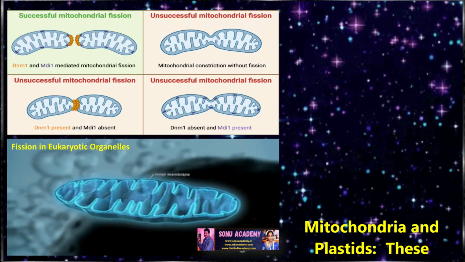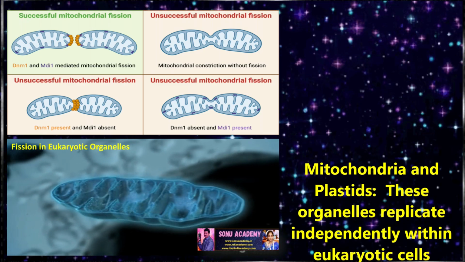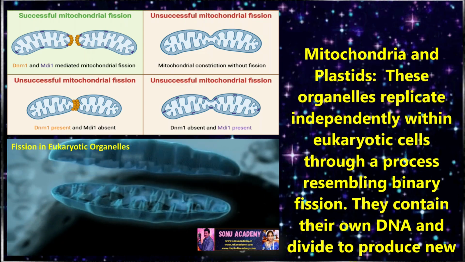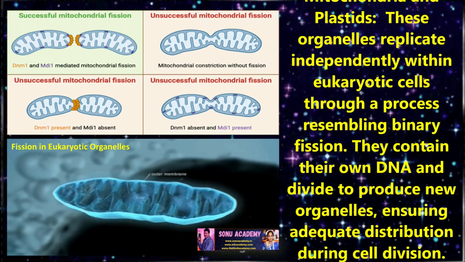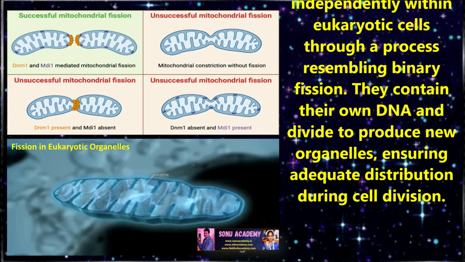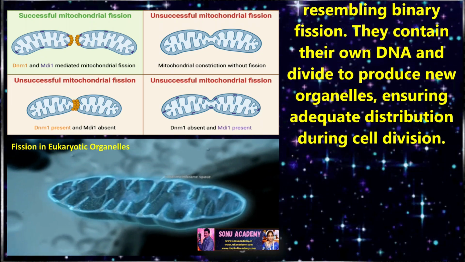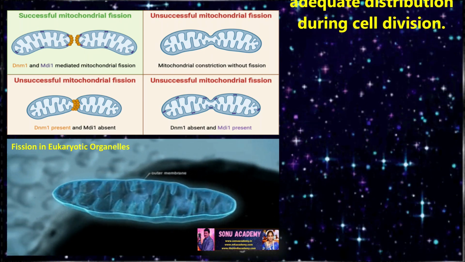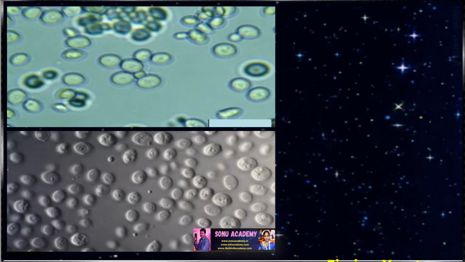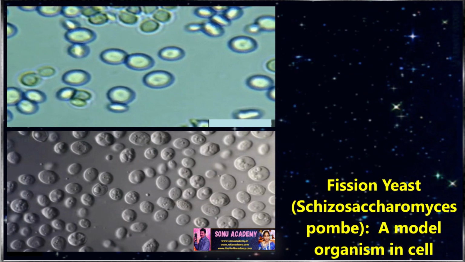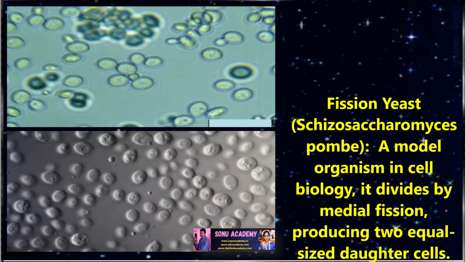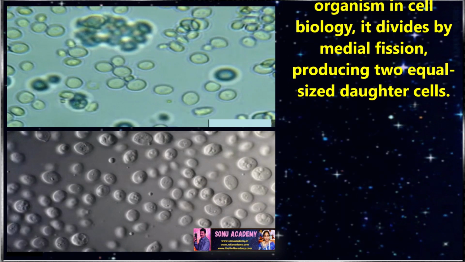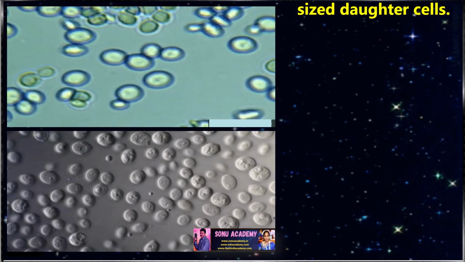Let us discuss fission in eukaryotic organelles. Examples are mitochondria and plastids. These organelles replicate independently within eukaryotic cells through a process resembling binary fission. They contain their own DNA and divide to produce new organelles, ensuring adequate distribution during cell division. Children, now let us see fission in other organisms. A model organism in cell biology divides by medial fission, producing two equal sized daughter cells.